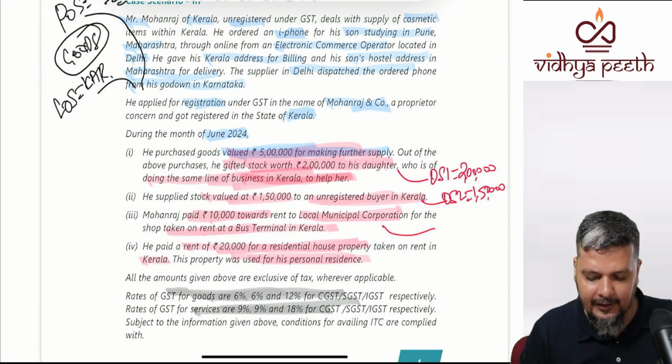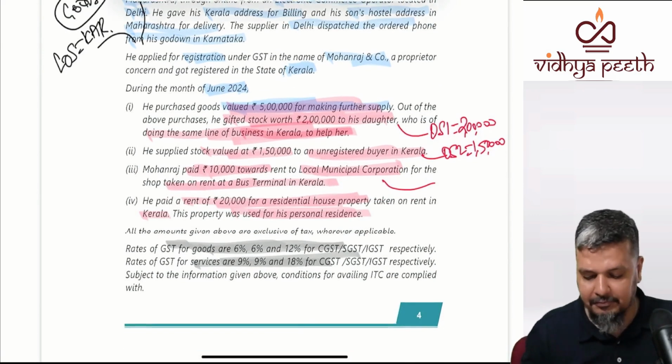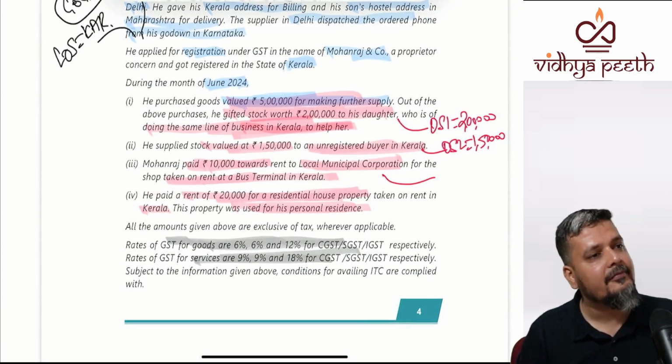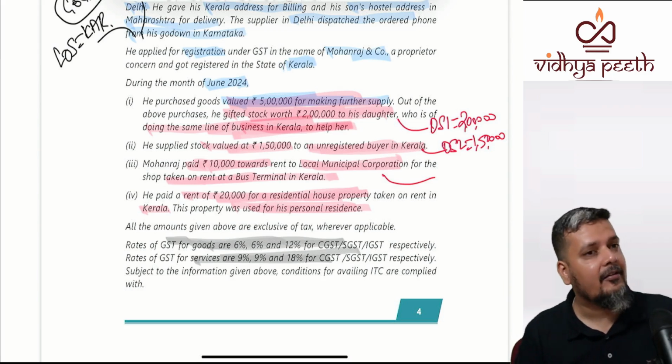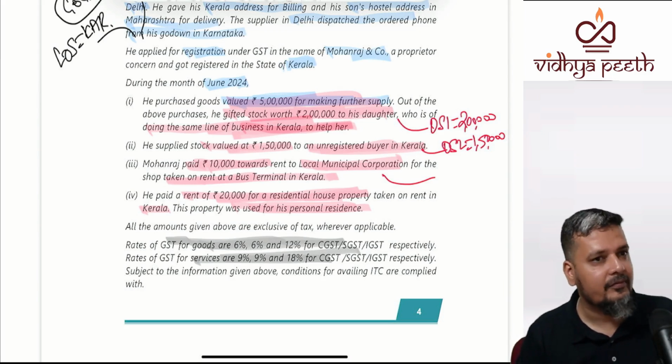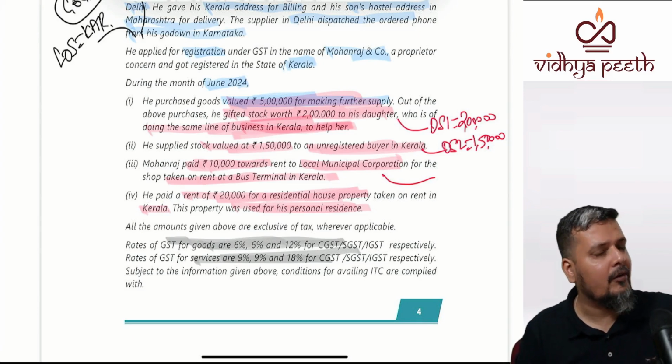He was already unregistered. So you're presuming that last year he was unregistered because he was small. But wait, small business entity and big business entity are not applicable for renting. That is not also there. Got that? So small value, no. It is taxable. It escapes everything. Small business entity is relevant, but not relevant for renting, and this is the case of renting. So you cross that. Small value, no.